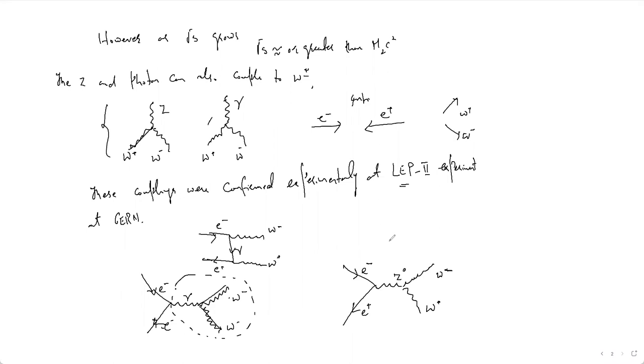Okay, so the purpose of saying this is that Z will couple to W plus minus, and also the photon will couple to W plus, meaning Z is converted into photon, W plus and W minus bosons, and also we can have Z0. Now this is the Feynman diagram representation of both these processes, where we have the photon exchange and where we have the Z0 exchange. This was actually pretty theoretical, but later on these findings were confirmed at that particular experiment. So we have strong experimental evidence of these processes. Yes, these processes are really happening.